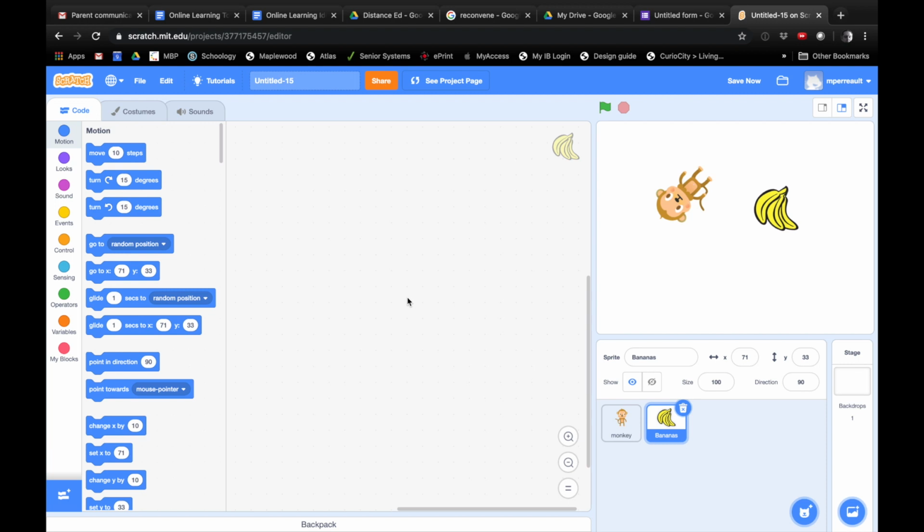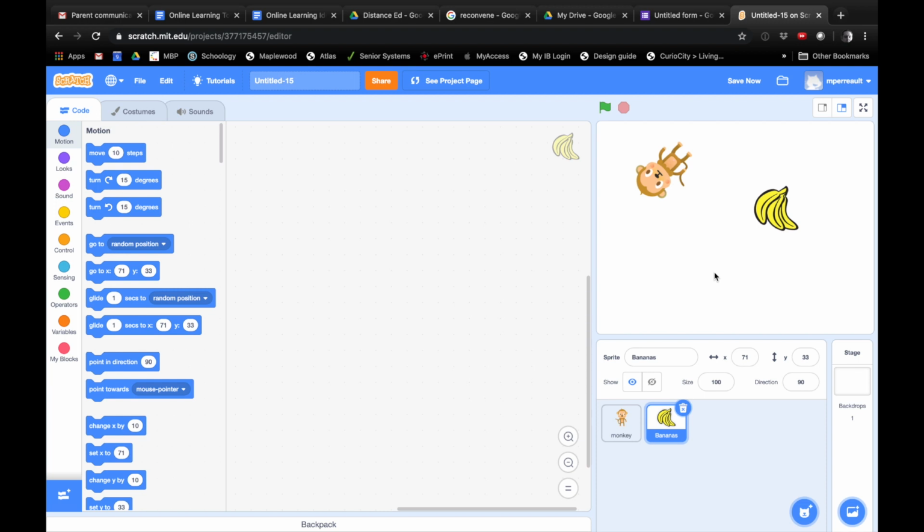and then a banana will show up on the screen. There you go. So then you'll just test it out, and your monkey, you'll make him go towards it, but your monkey will just go right through it. He doesn't need it yet, right? Because he doesn't have a code yet. So you have to create a code so that when the monkey touches it, it will disappear. So right now we're going to show you how we're going to do that.